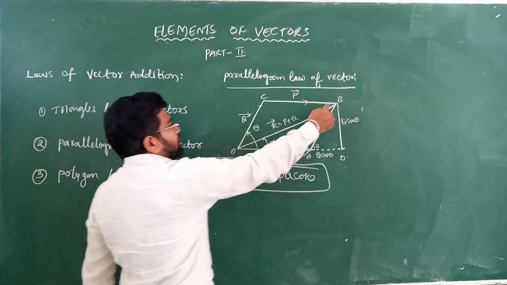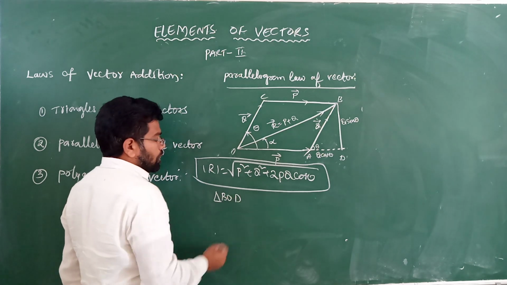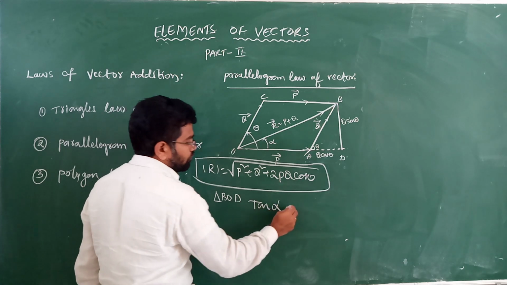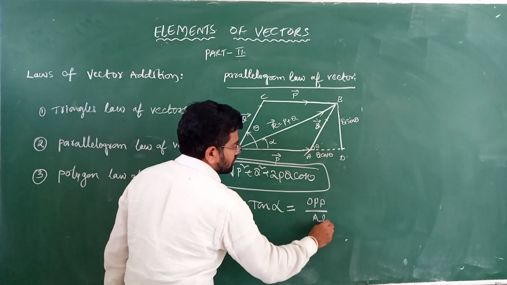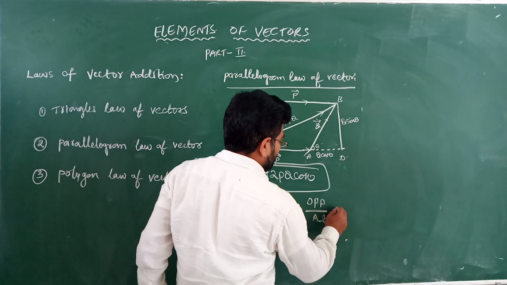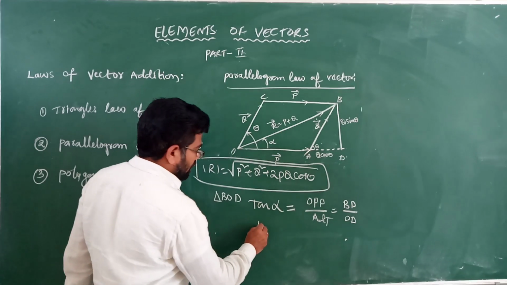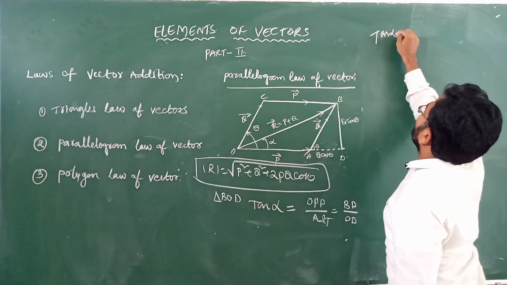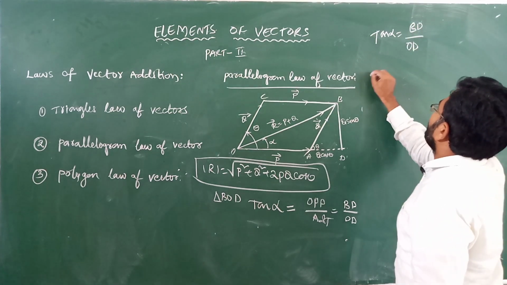The same triangle we can take, BOD is the triangle. From triangle BOD, consider tan alpha. Your angle is alpha, so the direction also shows alpha. Tan alpha is equal to opposite by adjacent. What is the opposite value here? BD. The adjacent is OD. So tan alpha is equal to BD by OD.